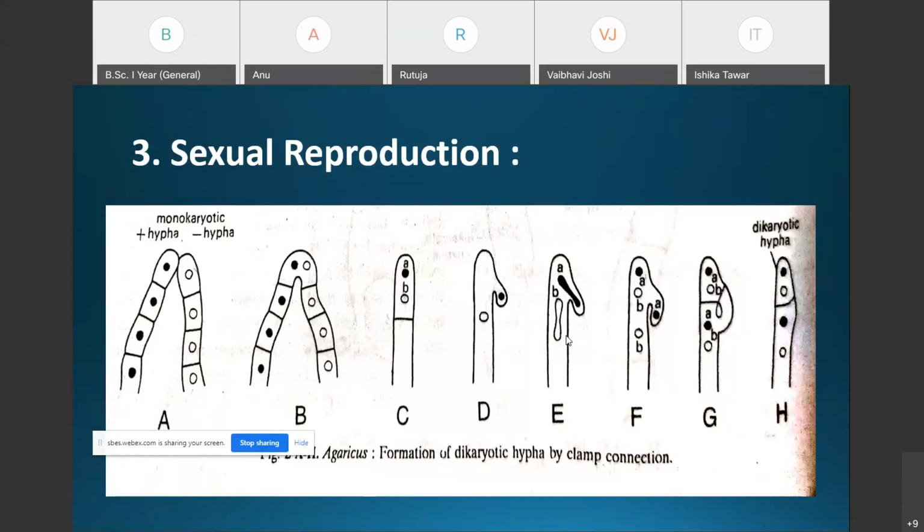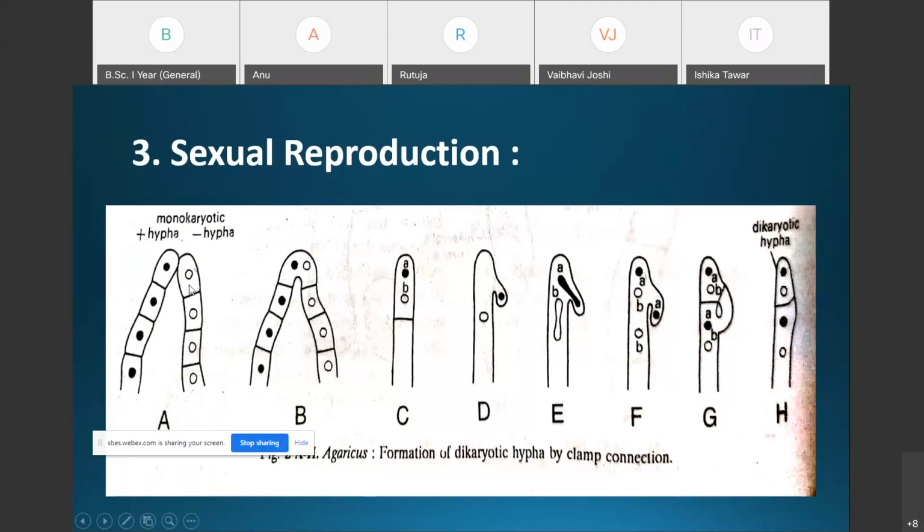Here the primary vegetative mycelium, which is formed by the germination of the basidiospores of the different strains, acts as male and female sex organs. Specialized sex organs are not developed, but the primary mycelium takes over the function of the sex organs.